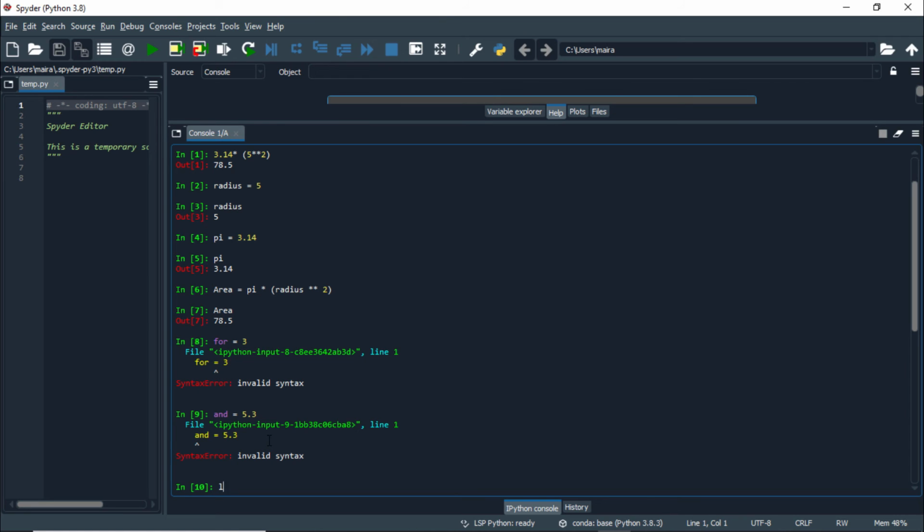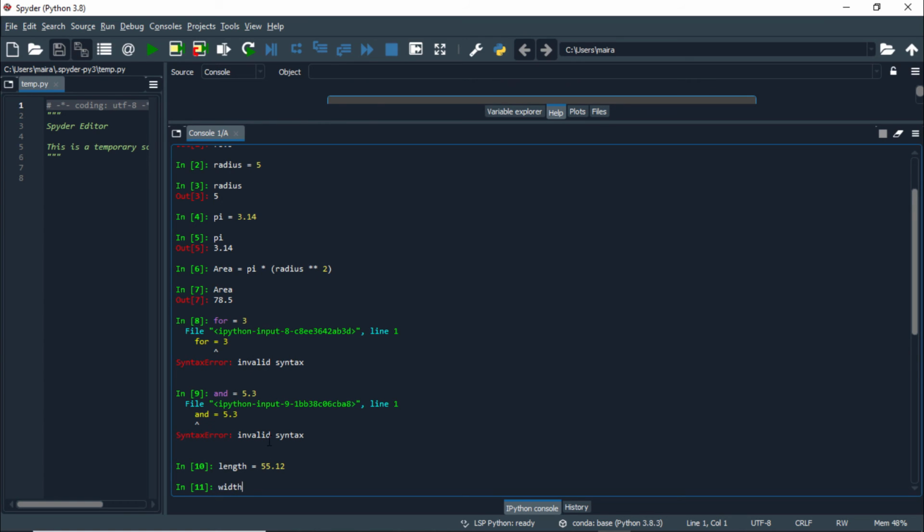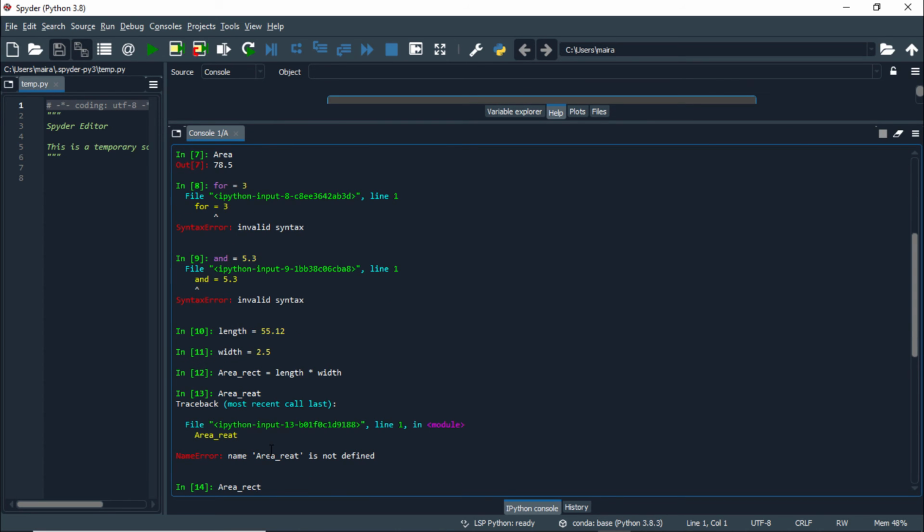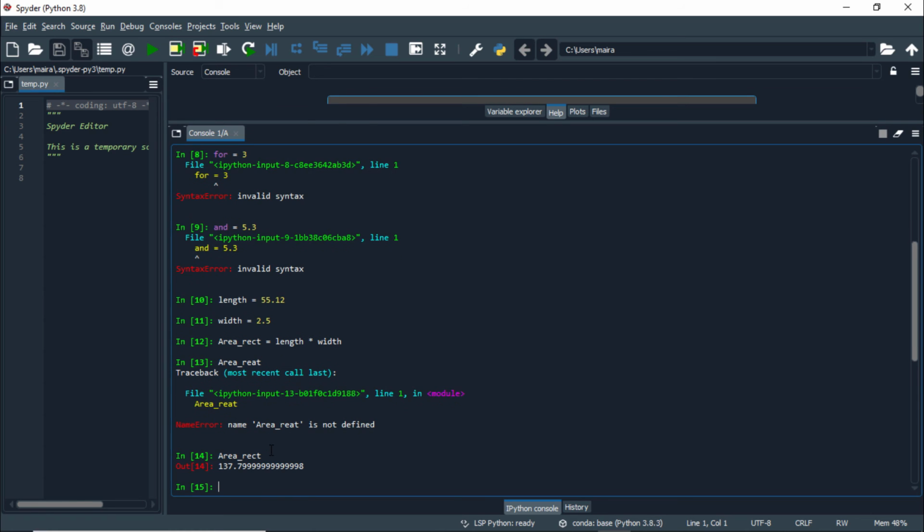Let's suppose we have length is equal to 55.12 and width is equal to 2.5, and if you want to calculate the area of a rectangle, you have to multiply these two variables. Area of the rectangle is 137.79. Now let us use comments.